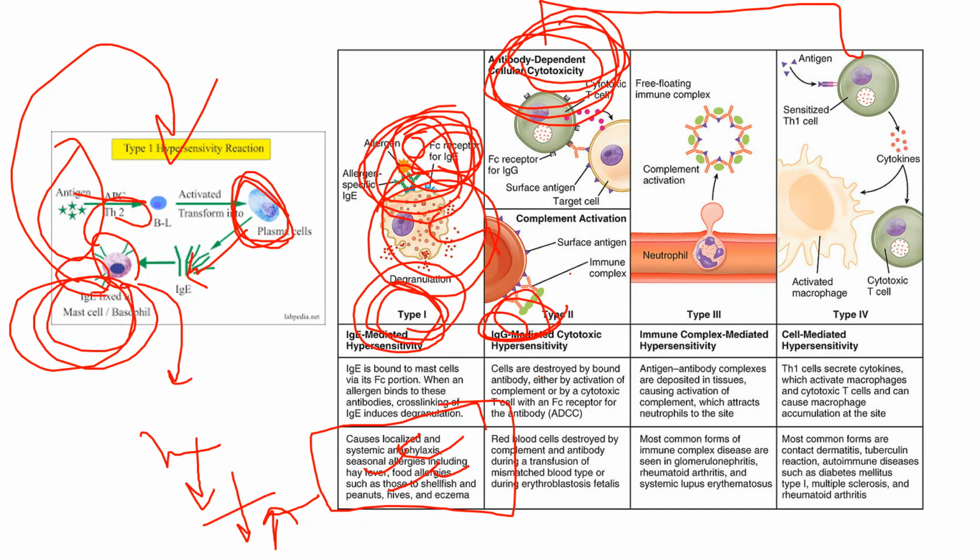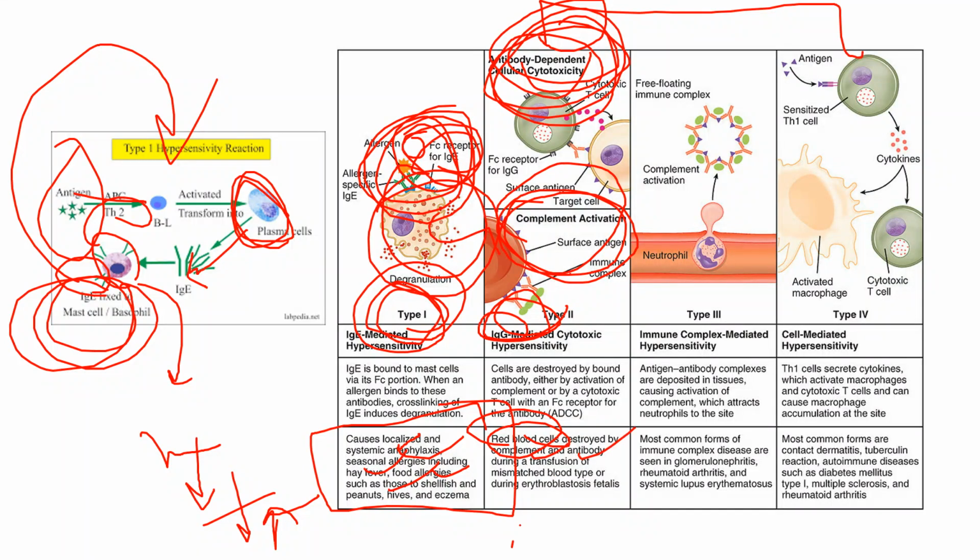Here the cells are destroyed by the bound antibody, either through complement activation, or by cytotoxic cells with Fc receptors, forming ADCC. Mostly the red blood cells are destroyed by the complement and antibody.